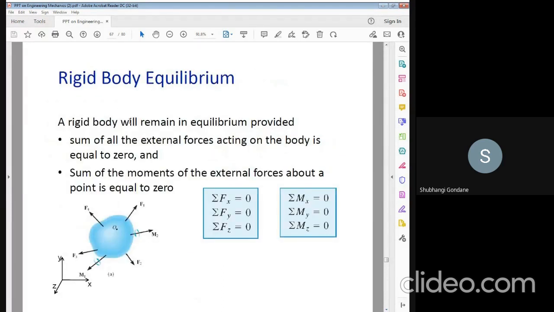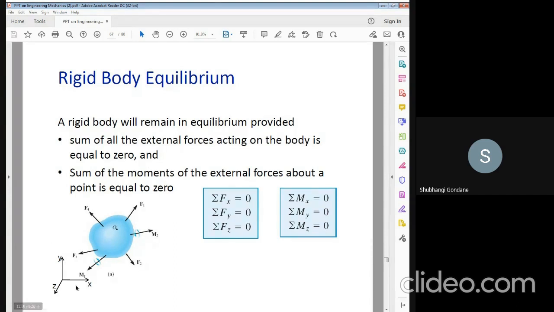Next is the equilibrium body. For an equilibrium body, the summation of all external forces acting on the body is equal to 0, and the summation of moments of external forces about any point on the body is also equal to 0.